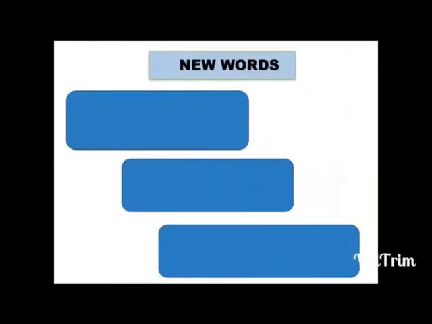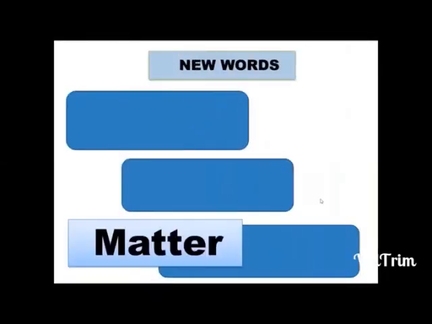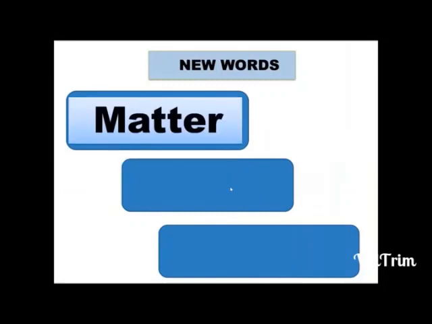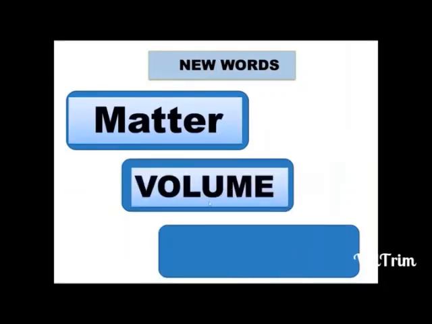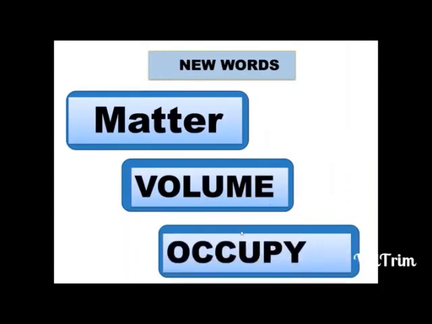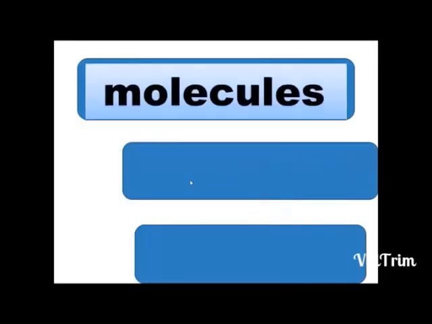First word is matter. M-A-T-T-E-R. Matter. Next word, volume. V-O-L-U-M-E. Volume. Occupy. O-C-C-U-P-Y. Occupy. Molecules. M-O-L-E-C-U-L-E-S. Molecules. What's the spelling of molecules? M-O-L-E-C-U-L-E-S. Molecules.